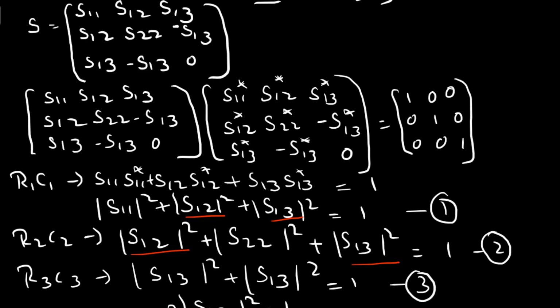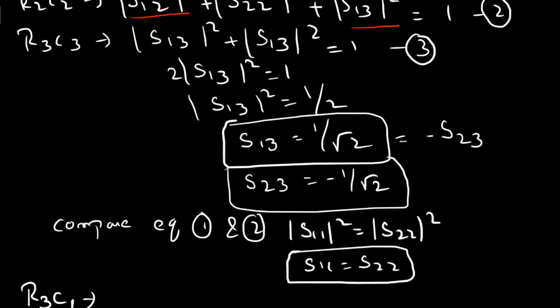This is row 3, and this is column 1. Let us multiply S13 into S11 star minus S13 into S12 star, and 0 into this becomes 0, which is equivalent to 0.